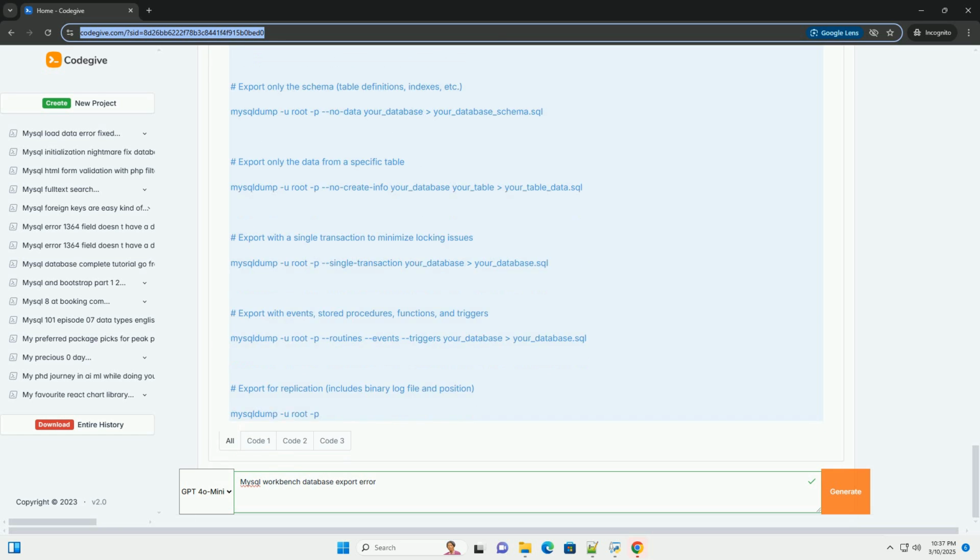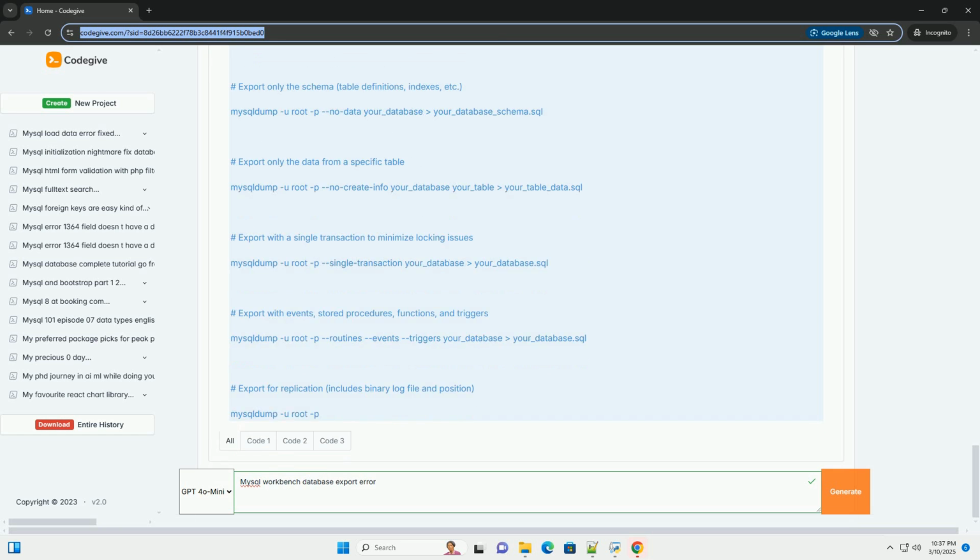8. Large BLOB data. Cause: large BLOB (binary large object) columns can cause memory issues during export, especially if the max_allowed_packet value is too small. Error example: error 2013 (HY000): lost connection to MySQL server during query. Solution.